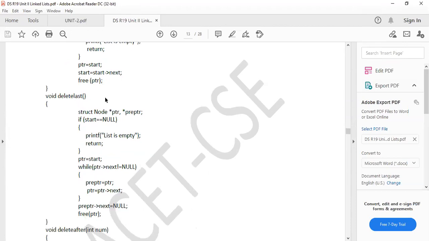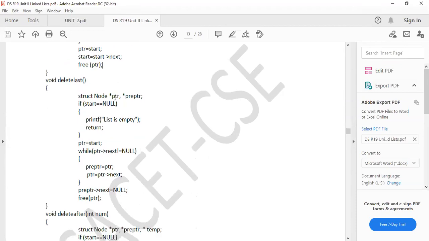Okay, deletion at last. For deletion at last also, for example, if I am having A node, B node, C node, D node, and I want to delete node C. Node C is between B and D. That is why I need two variables here. This is the last